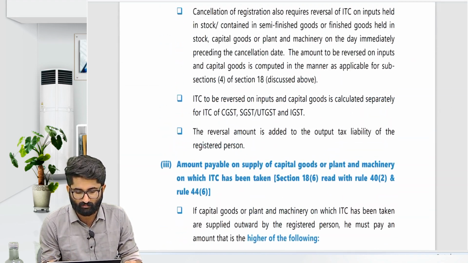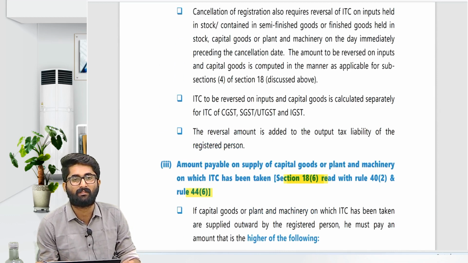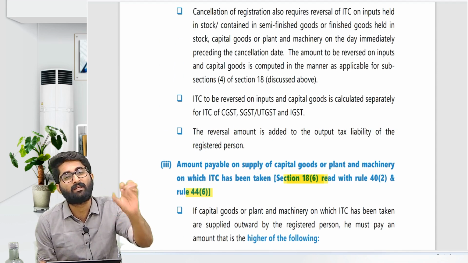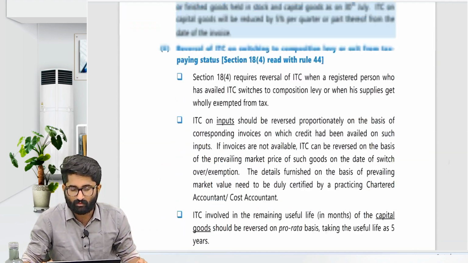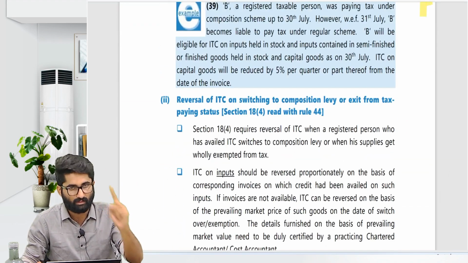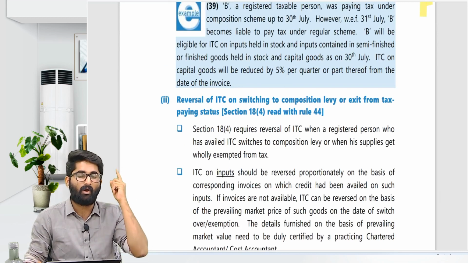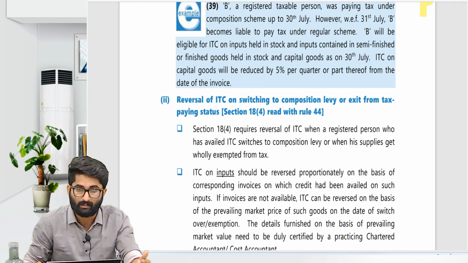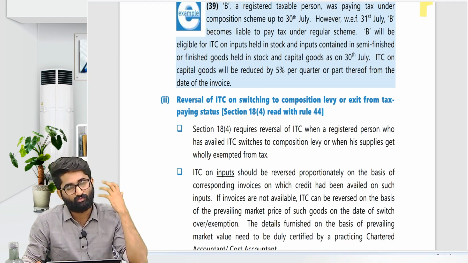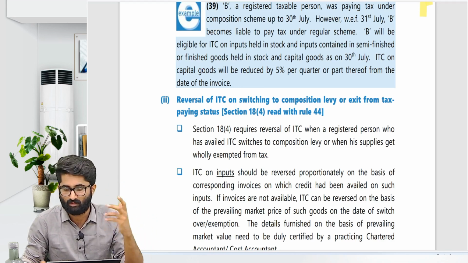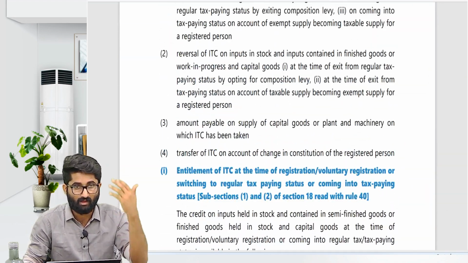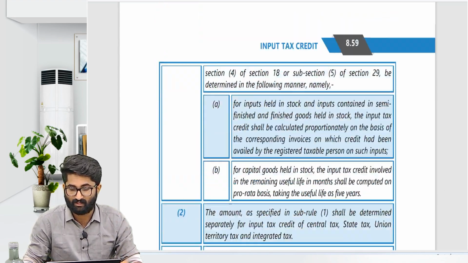What is rule number 44(6), sir? Rule number 44(6) is for section number 18 subsection 6. So the note says that even if rule number 40 says that, actually there is an option. You can go for rule number 40 sub rule 2, or you can go for rule number 44 sub rule 6, but I suggest that you go for the monthly rule, not the quarterly rule. And that depends on your ICA also, what they are taking.